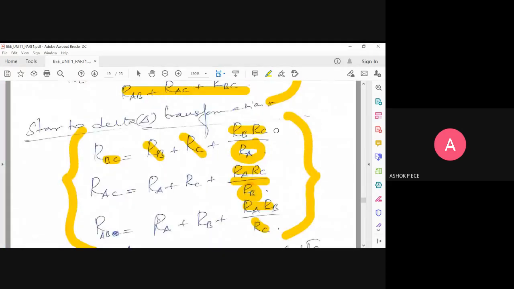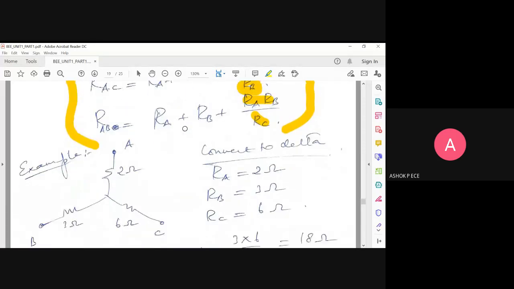Are you all clear with the two sets of three formulas, star to delta and delta to star? Okay, now I am going to show you a problem. You are going to do it and say the answer here itself.